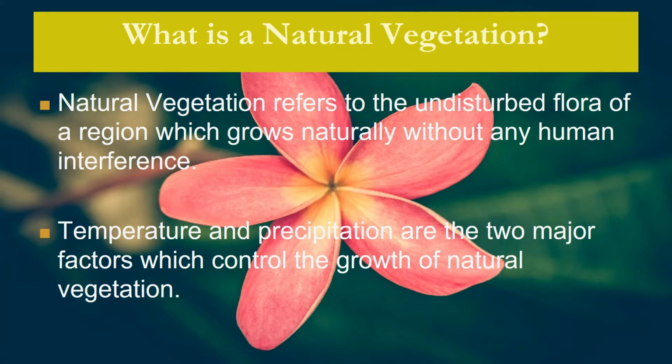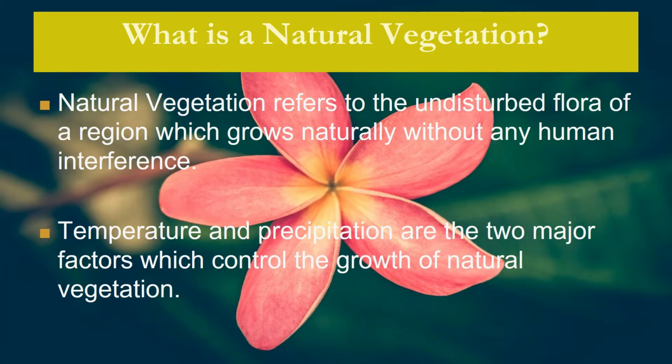There are two factors which affect this growth of vegetation. These are temperature and precipitation. Temperature may be high or low. Precipitation also varies in its form and quantity. Depending upon these two factors, the type of vegetation may vary from place to place.